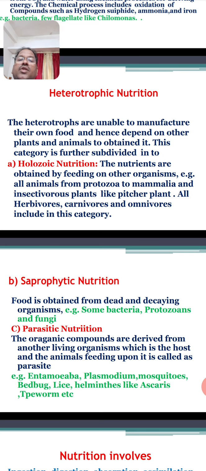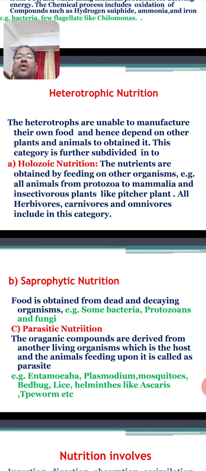So what is holozoic nutrition? The nutrients are obtained by feeding on other organisms. So you know that right from the protozoa to mammalia, and the insectivorous plants like pitcher plant, from the protozoa to mammalia, some animals are herbivores, some animals are carnivores, some animals are omnivores. All these animals depend on other animals for food.